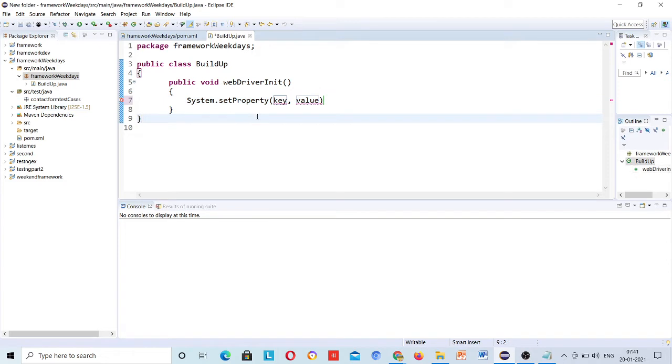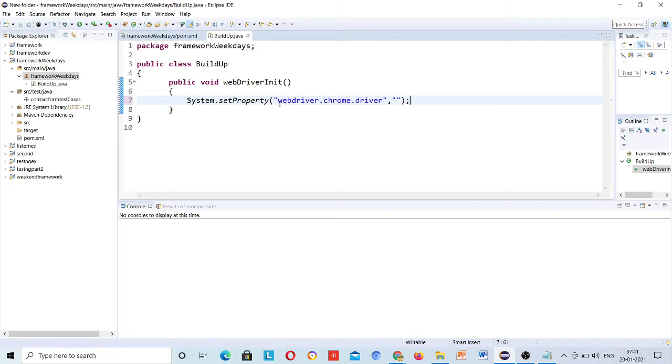Now see, suppose I am going to write my test cases with Chrome driver. Then here I need to pass the path of it first.